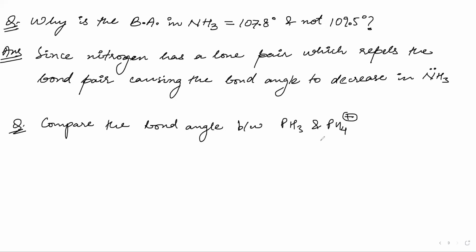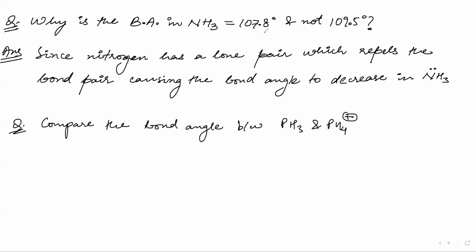I am asking the question in the first question, where you wrote, since nitrogen has a lone pair, which repels. You were asking about what? No, sir, about this question. The lone pair. All the 5 elements have lone pairs, right? Yes, all the 5 elements have lone pairs. So why only nitrogen?